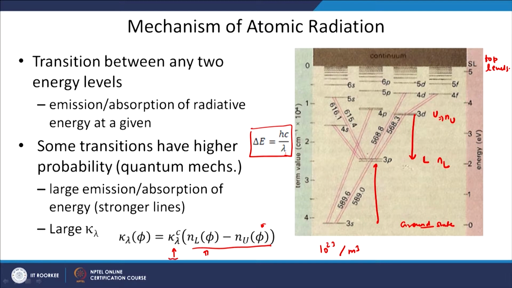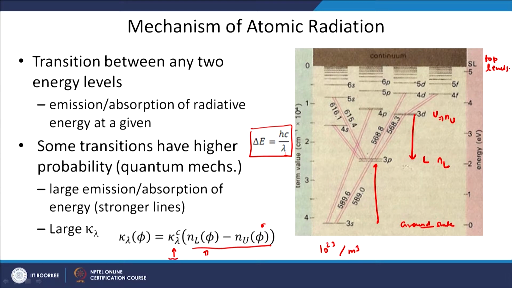So, delta E is equal to hC by lambda. This relation you must have studied in 12th class. H is Planck constant, C is speed of light, lambda is the wavelength, and delta E is the energy difference between the upper level and lower level. So, energy levels of atomic electronic states, the difference between the two gives you delta E.